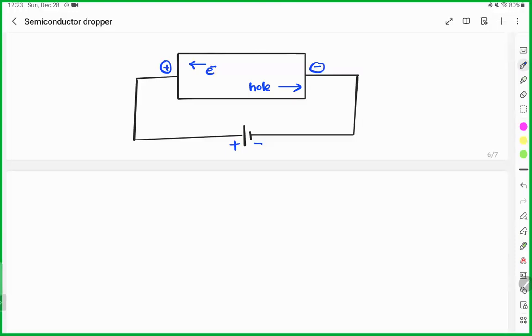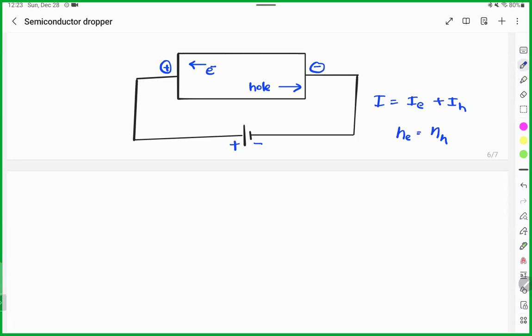Correct? So that's why we say if you see current in the semiconductor, this current is because of both electrons as well as holes. Because when holes are moving, they are also responsible for the current. Right? Because here the number of free electrons is equal to the number of holes.